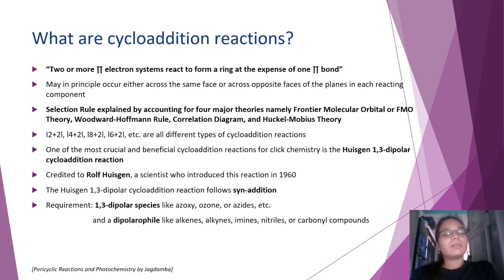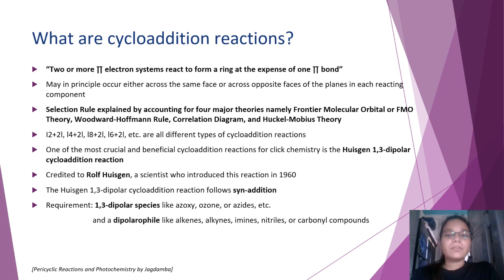How these theories are applied in formulating the selection rule for cycloaddition reaction is currently not of much interest. What is of our interest is the 1,3-dipolar cycloaddition reaction. Now, 1,3-dipolar cycloaddition reaction was first introduced by Huisgen in 1960. And this reaction follows syn addition, meaning addition from the same side.